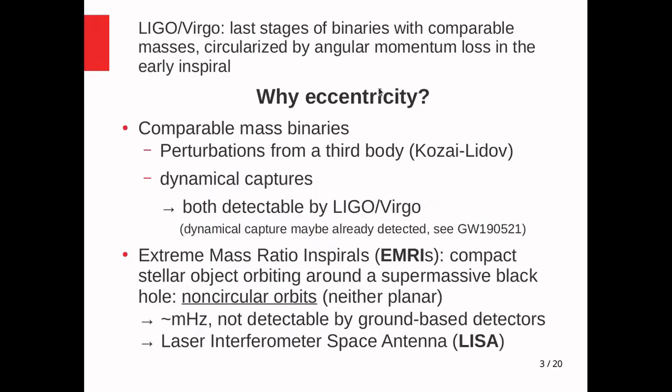But there are some cases when the eccentricity cannot be neglected. For example, in binaries that are perturbed by a third body, in dynamical captures, or in extreme mass ratio inspirals. The latter are binary systems where a compact stellar object orbits around a supermassive black hole, and in these cases the orbits are non-circular and neither planar. These systems cannot be detected by Virgo, but will be detectable by LISA.